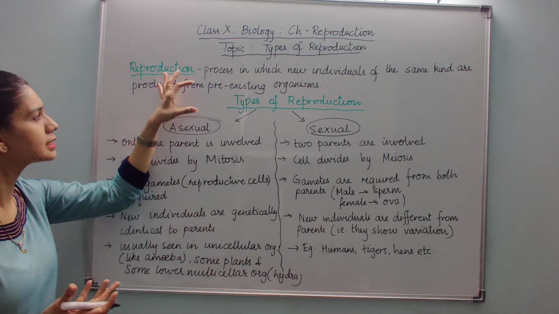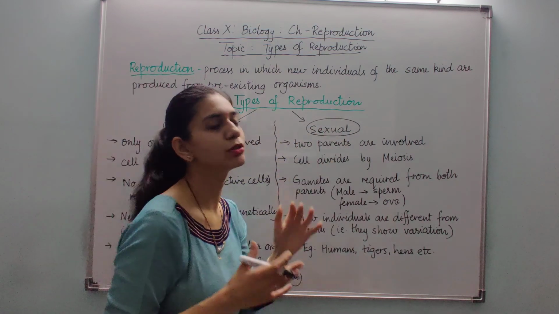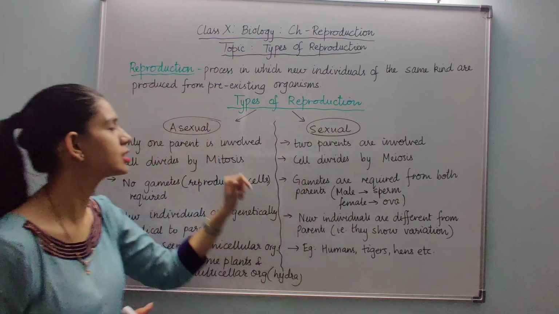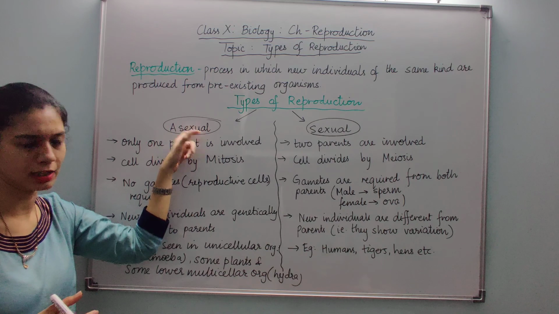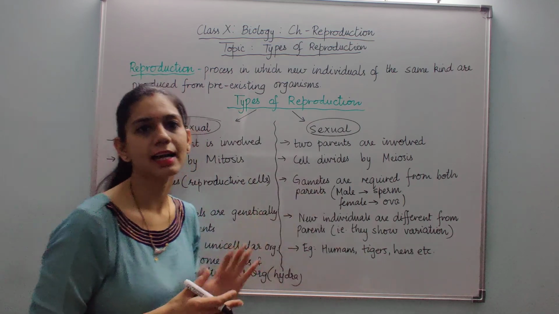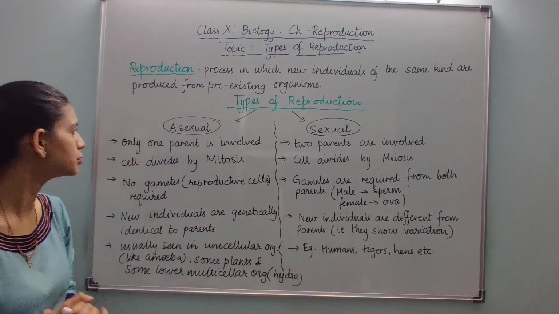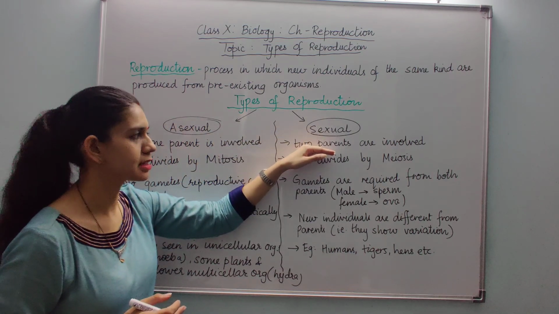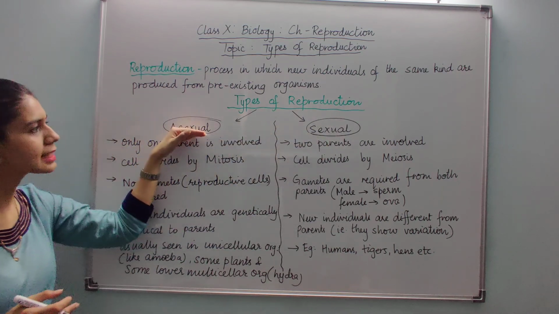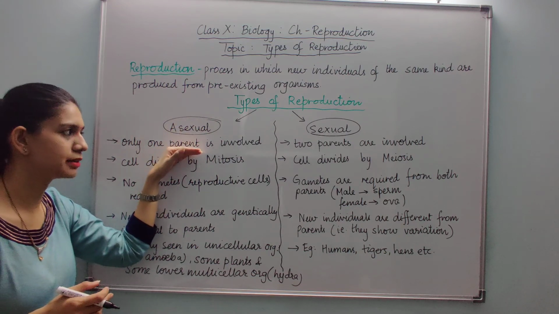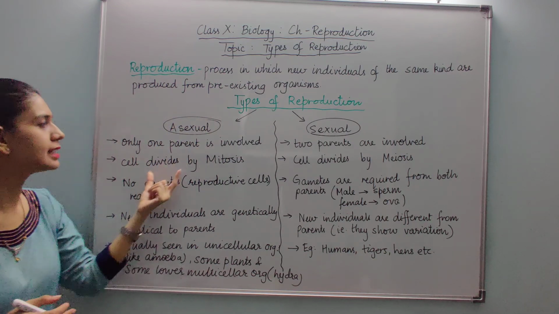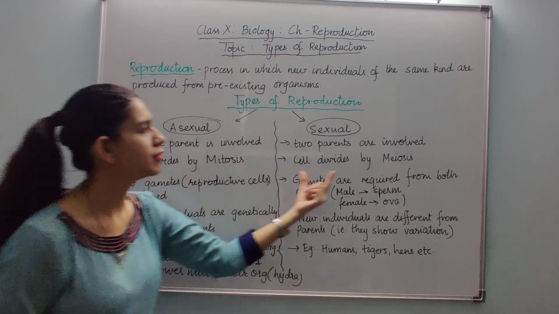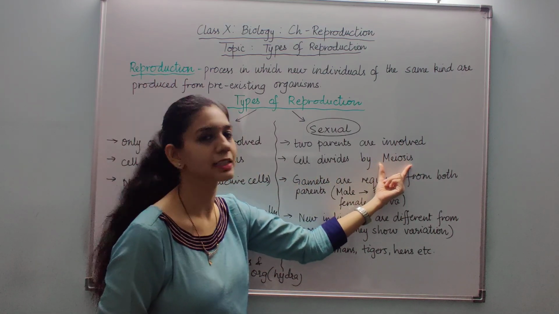So this process can be categorized into two major types. One is sexual reproduction, the other one is asexual reproduction. Now let us try to understand the basic differences between the two. In sexual reproduction, we all know that two parents are involved, whereas in asexual reproduction, only one parent is involved. Here the cell division takes place by the process of mitosis, whereas in case of sexual reproduction it is meiosis